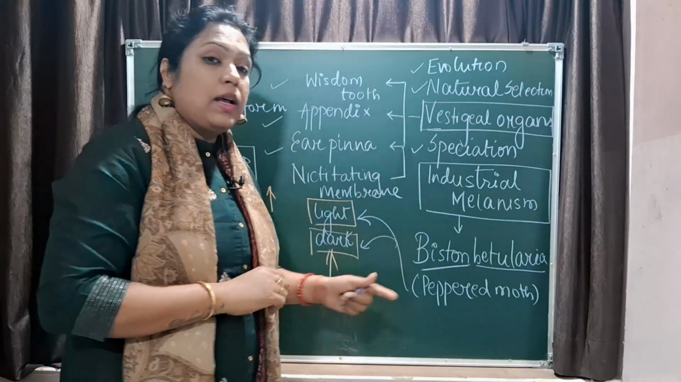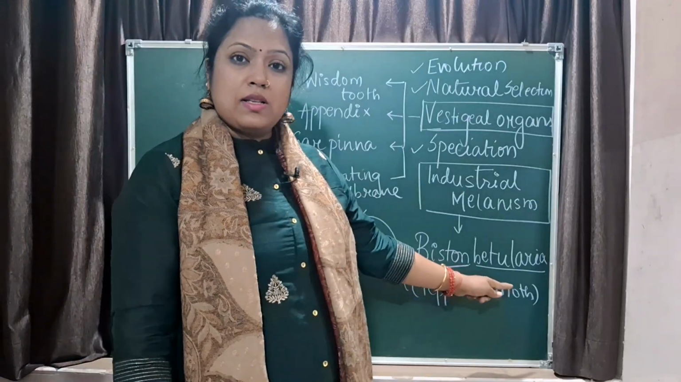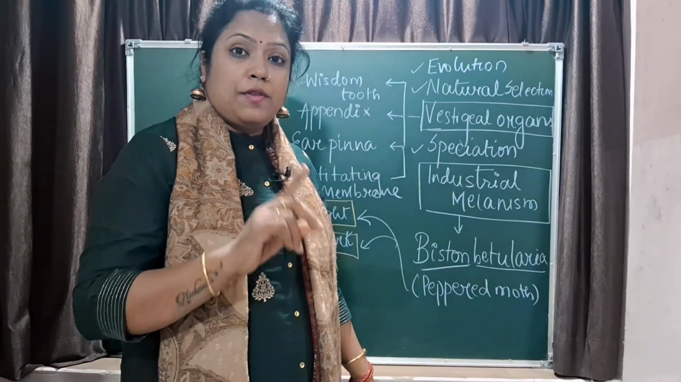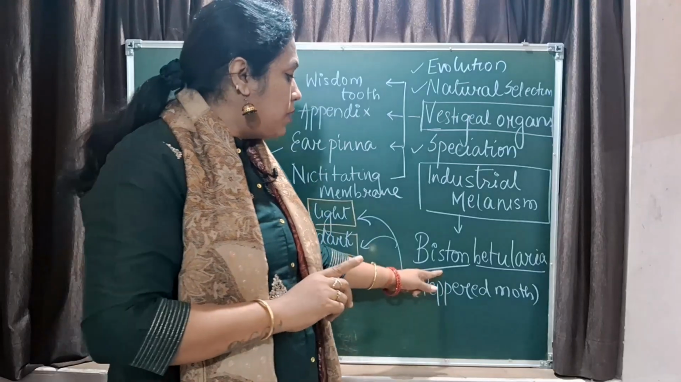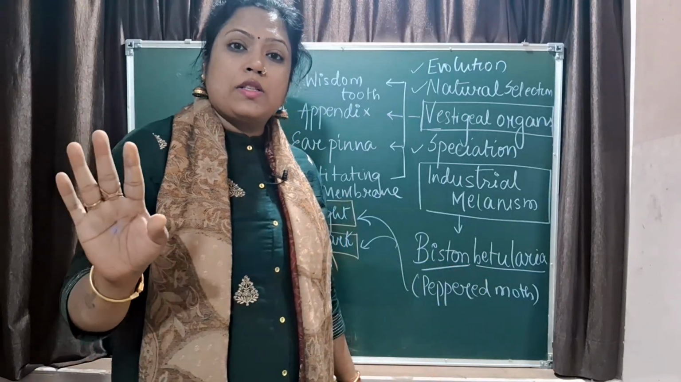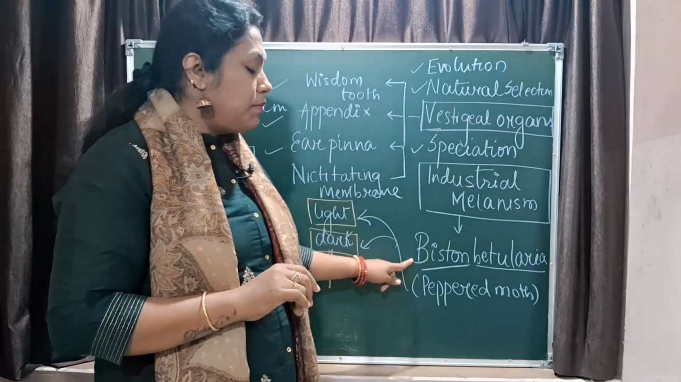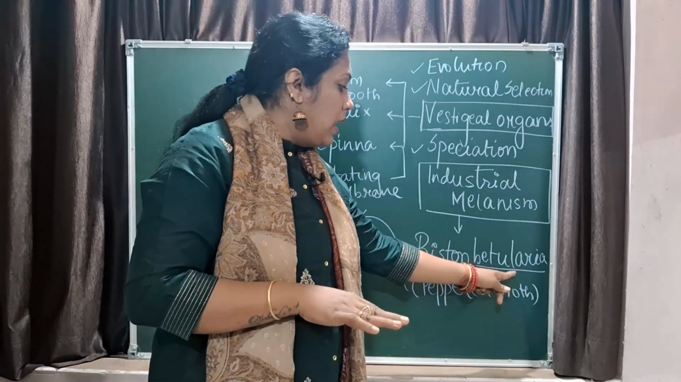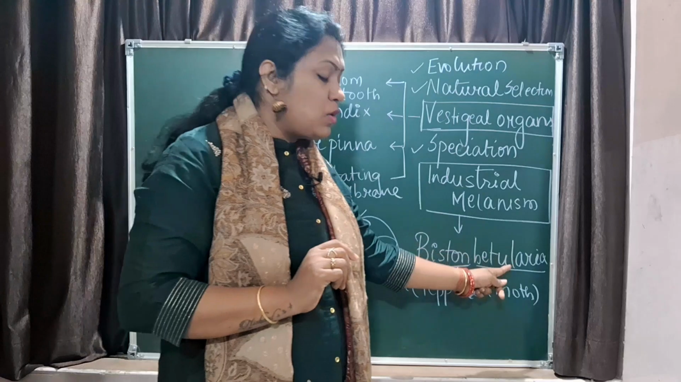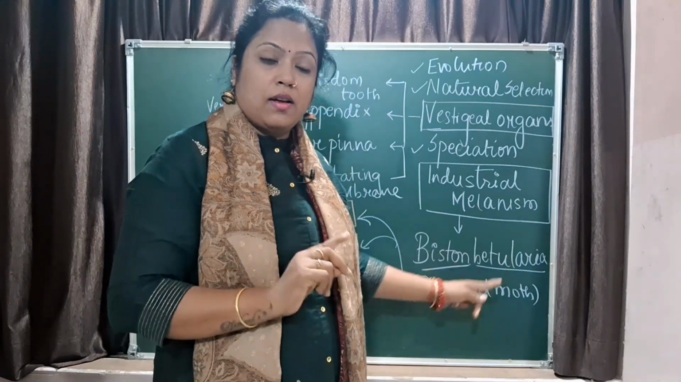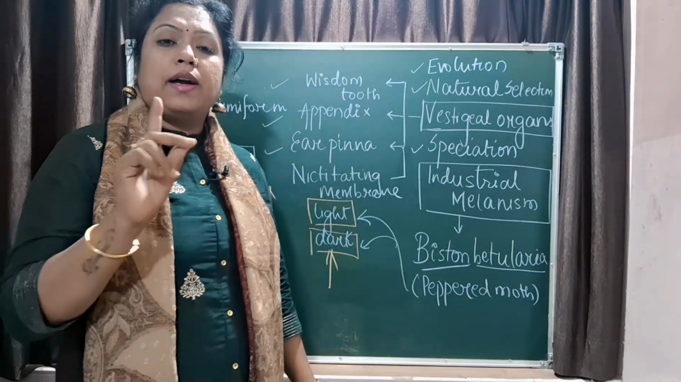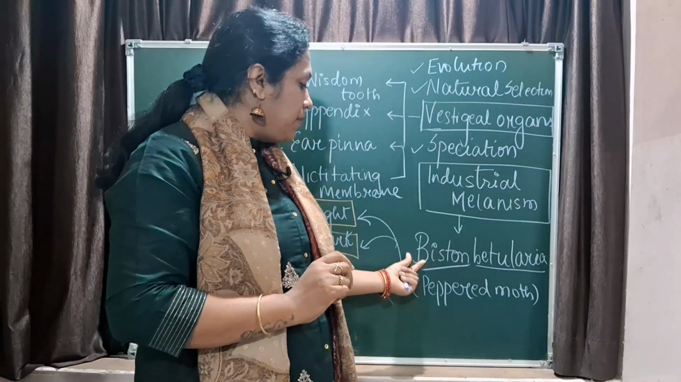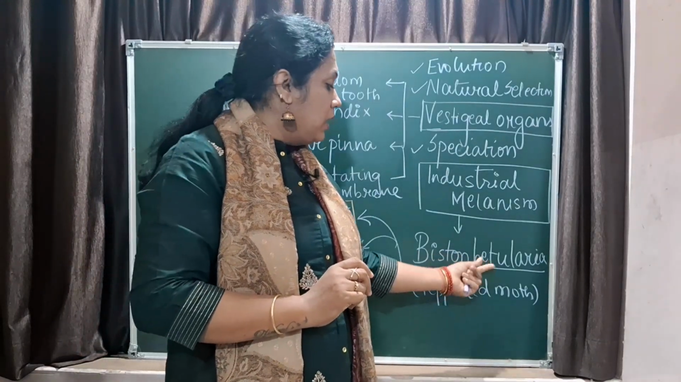I hope it's clear. The name of the organism is asked. Its scientific name is Biston betularia. Learn the way of writing the scientific names. If the words are not underlined, no marks for the scientific names. So Biston, B capital, betularia, b lowercase. Underline both the terms. There is only one L in betularia. So Biston betularia. Correct spelling, the first alphabet of the first word is capital, the first alphabet of the second word is small.